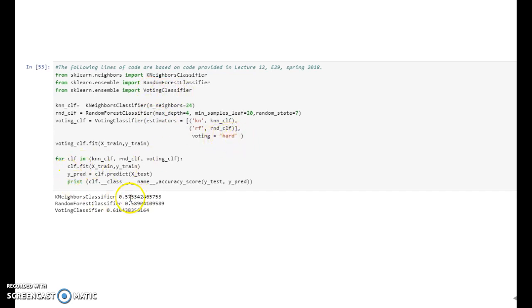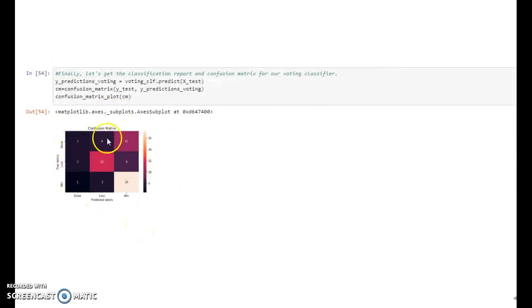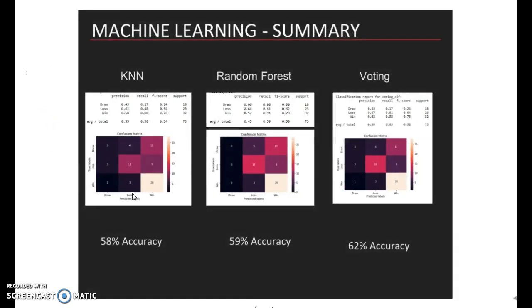And we can see that we were able to improve the accuracy from 58 and 59% to approximately 62%. And here we can see the confusion matrix. So it's better at predicting wins and losses, and we're also predicting some games to be draws. And overall, we got the best accuracy for the voting classifier, and also the overall precision, the overall recall, and the F1 score were the best out of all 3 models.